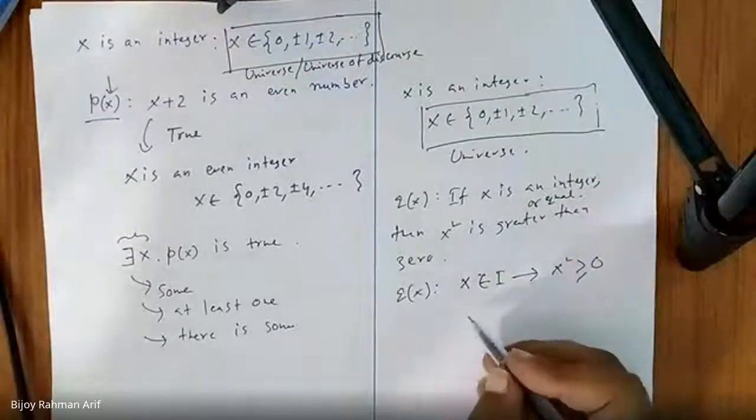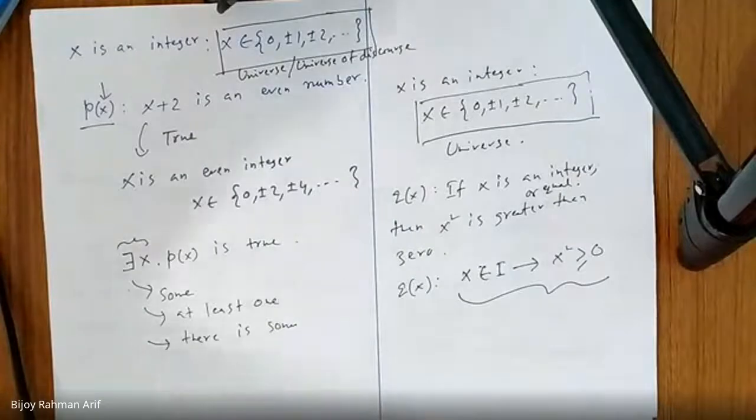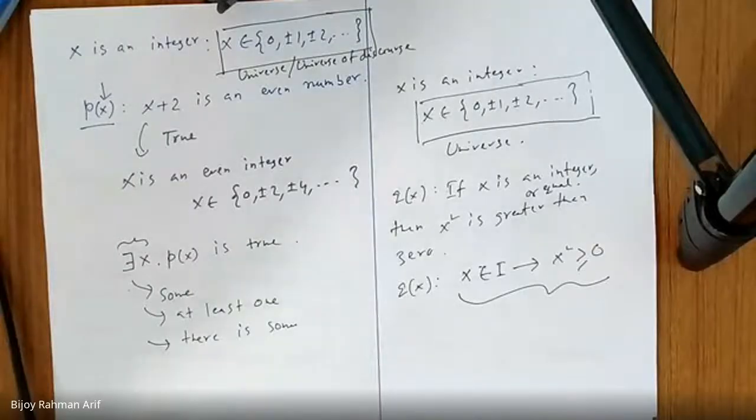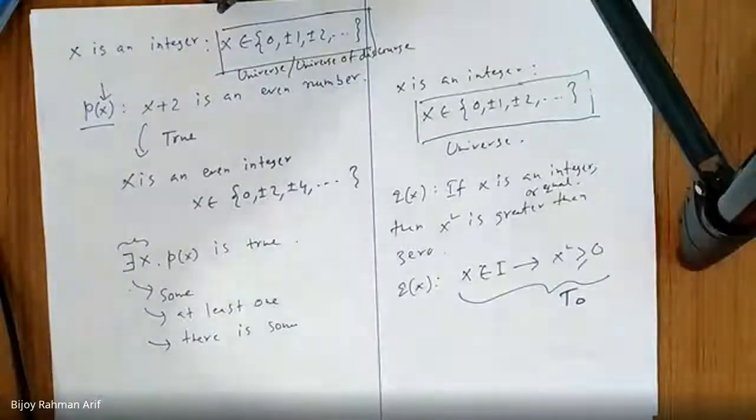Now what happened to this statement? Is it always true? Yes, sir. Because we know that the square of any integer is always greater than or equal to 0. Am I right? Yes, sir. A square number cannot be negative. Am I right? Yes, sir. So it is a tautology. Am I right? Yes, sir.